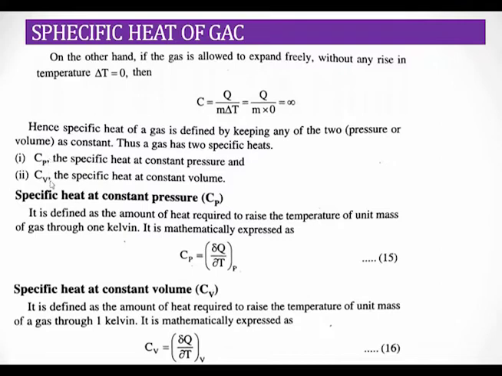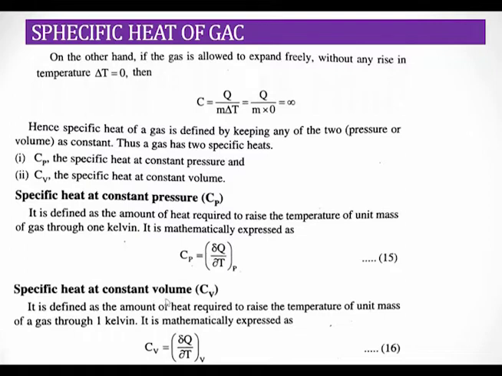Okay, so Cp and Cv. So what is Cp? Cp is specific heat at constant pressure. This is defined as the amount of heat required to raise the temperature of unit mass of a gas through 1 Kelvin at constant pressure. So Cp is equal to delta Q by delta T, or, for a small amount, dQ by dT at constant pressure.